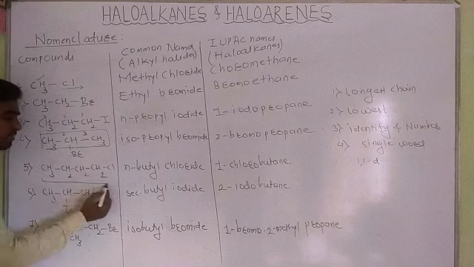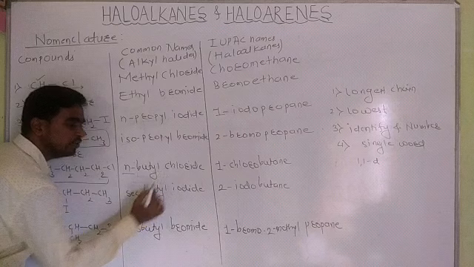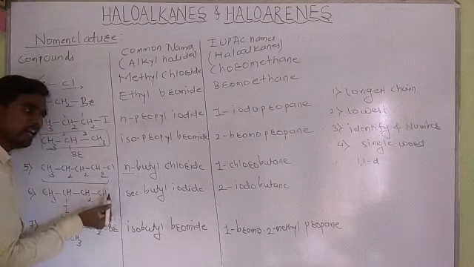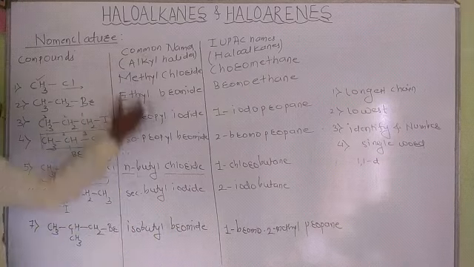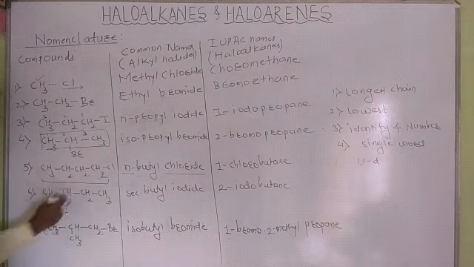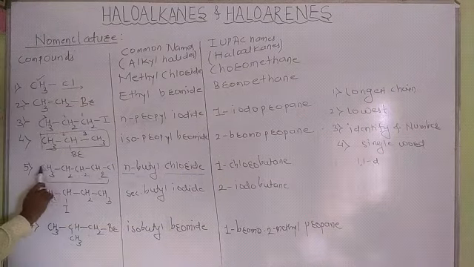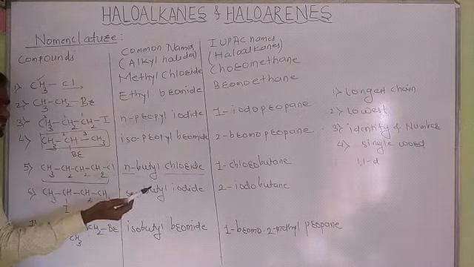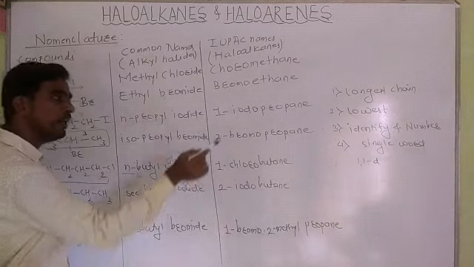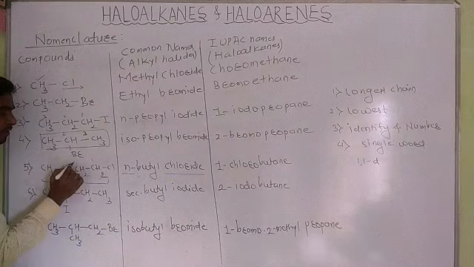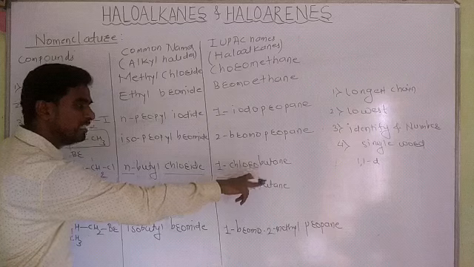There are 4 carbon atoms on a normal chain. Hence, n, and for 4 carbon atoms we use butyl, and for Cl we have to write chloride. n-Butyl chloride is the common name. For the IUPAC name, that follows the rule, longest chain: 1, 2, 3, 4. This is the longest carbon chain. We have to give the numbering according to the second rule, the lowest number rule. Hence 1, 2, 3, 4. 1-chlorobutane will be the IUPAC name.